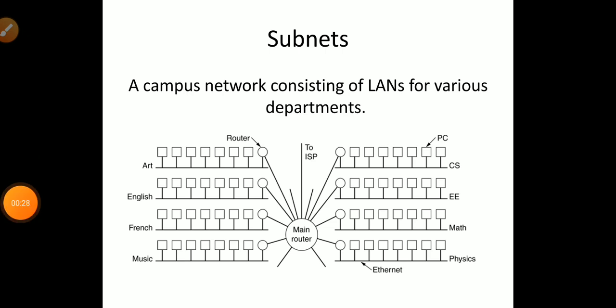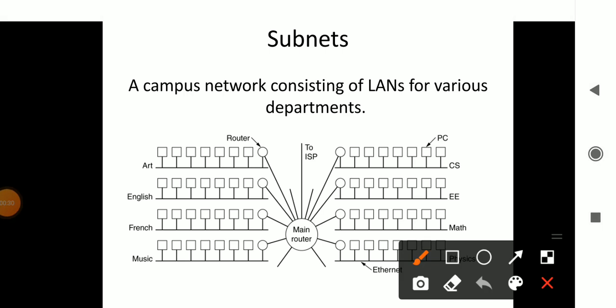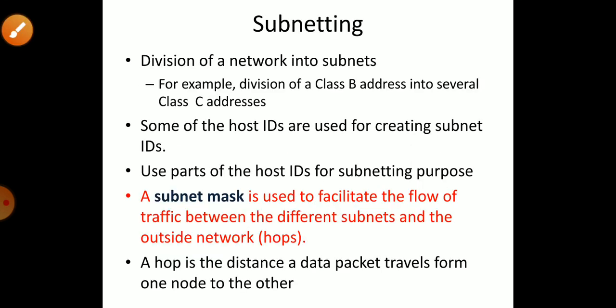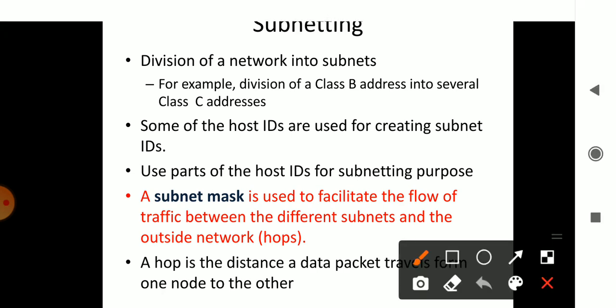Here, a subnet has to cover all the aspects belonging to different networks and different areas in which they are working, and they have one main router through which it gets connected to multiple other routers with the help of the ISP. So this is the concept of subnet. You have the subnetting concept based on different classes. There are different types of classes, A, B, C, D, E. All those classes work on different aspects.